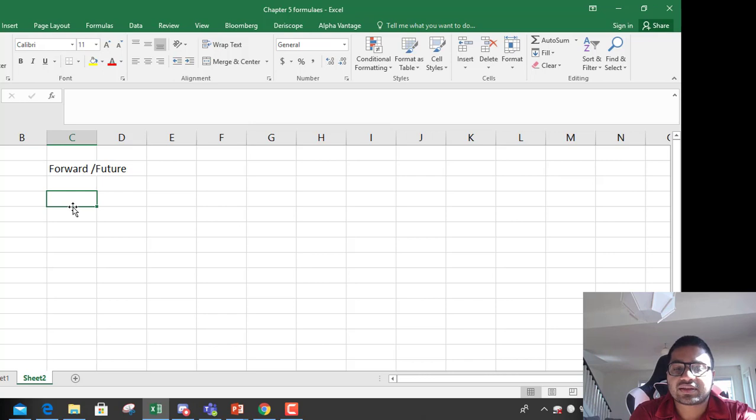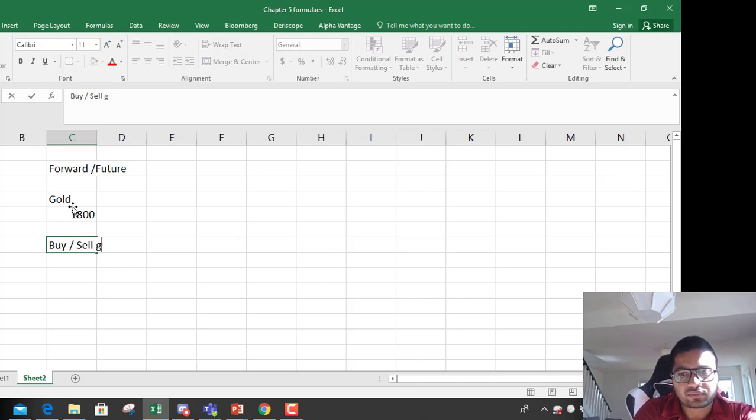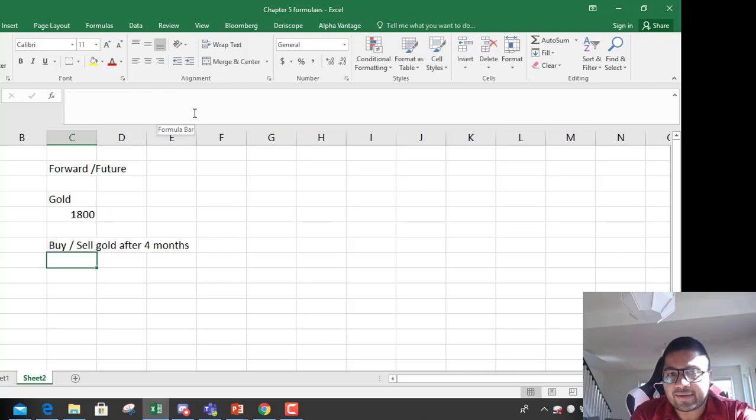For example, let's say you're trading gold and the gold price right now is 1800 bucks. You want to buy or sell gold after 4 months. So what price can you buy or sell gold after 4 months at?